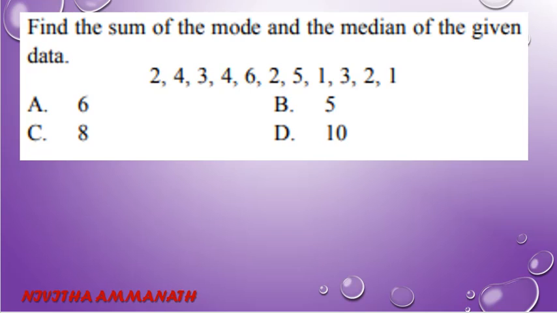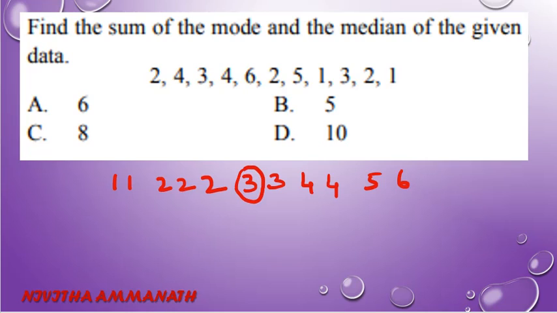So we have 1, 1, 2, 2, 2, 3, 3, then 4, 4, 5 and 6. Here 11 numbers are there. So the sixth one is the median. So median equal to 3.